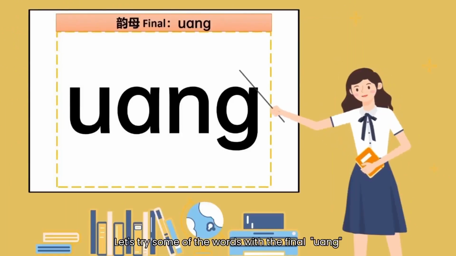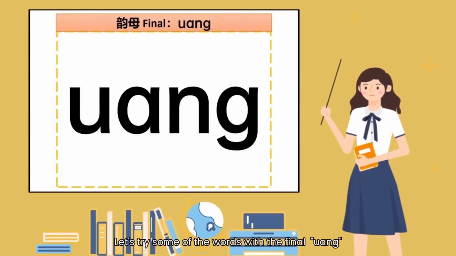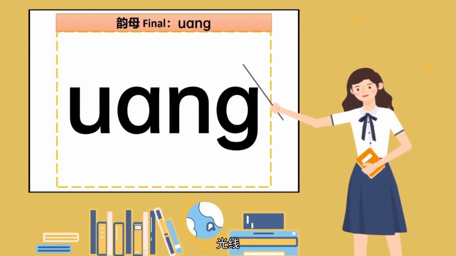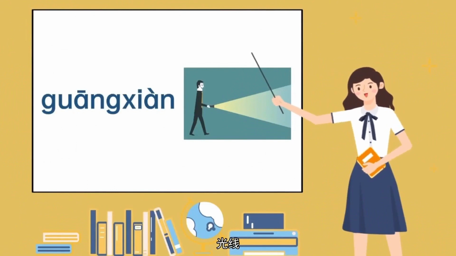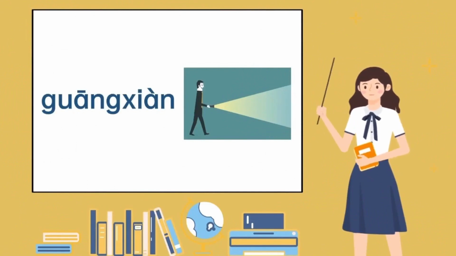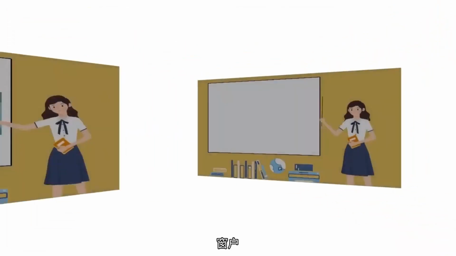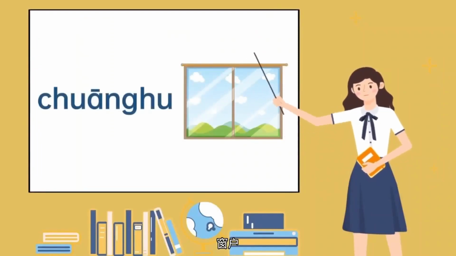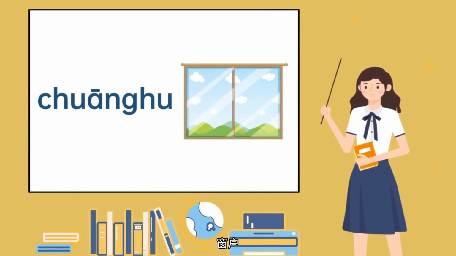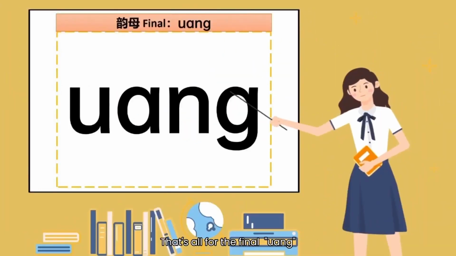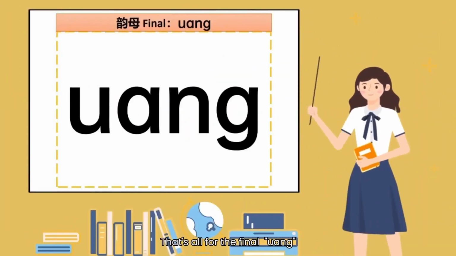Let's try some of the words with the final uang. 光线，光线。窗户，窗户。That's all for the final uang.